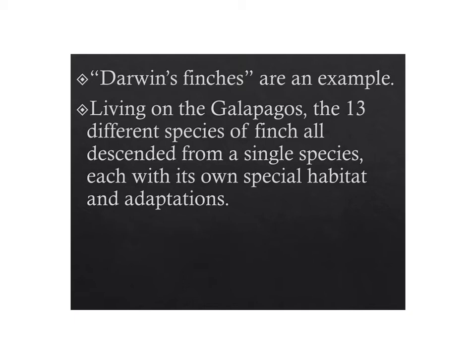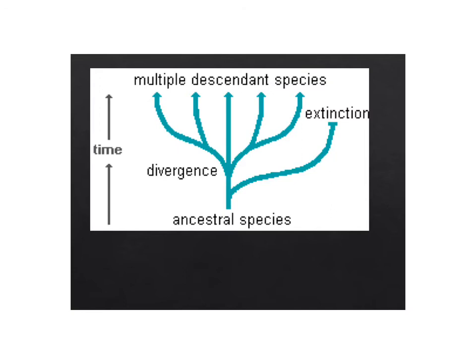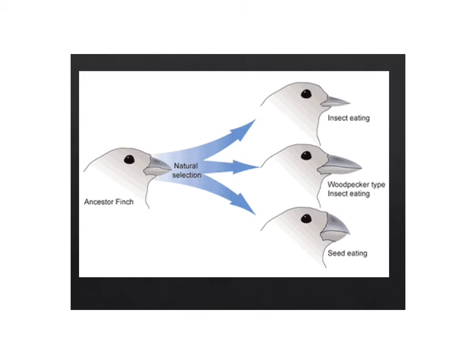And because there were no other finches on the islands, the various Galapagos Islands, this single species evolved into all these 13 different species of finch. They all sort of took over different habitats and became all these different species. So adaptive radiation looks something like this. We have an ancestral species, and every one of these little branches is what we call a divergence. Okay, some branches maybe lead to extinction, but we might have branches that lead to all these 5 separate species over time. And here's a diagram showing Darwin's finches.